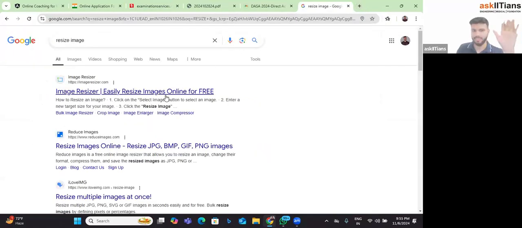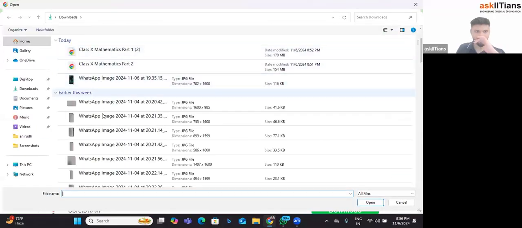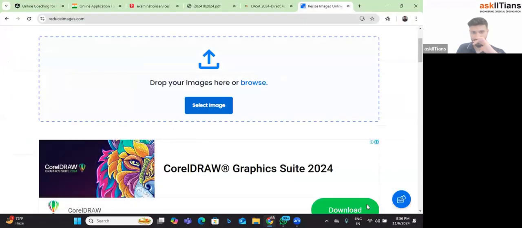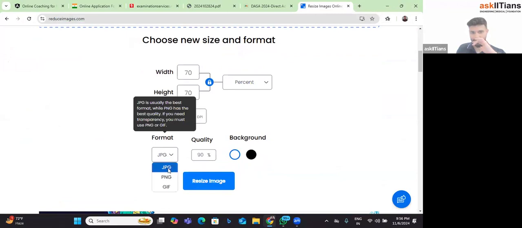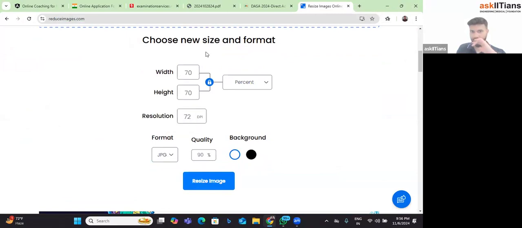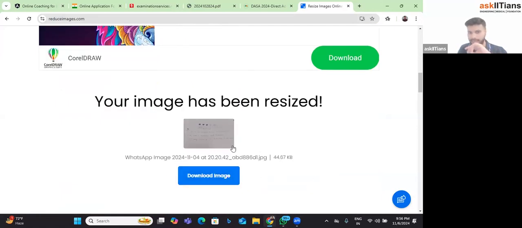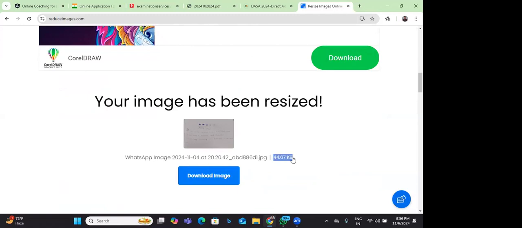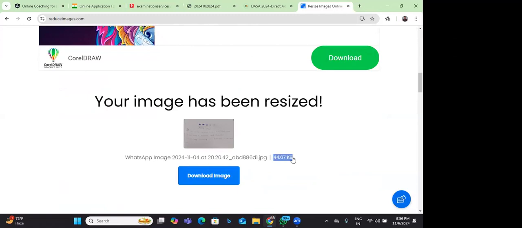Once you've done that, I just search "resize image". You can see over here, anyone you can choose, it doesn't matter. Let's suppose I have an image on my desktop, this image. Now it will ask me the format; I want a JPG format. Height and width is not given, so that doesn't matter. I'll just click on resize the image. Now you can see, ma'am, earlier the image was big, but now look at the size of the image. It's 44.67 KB. Earlier this image was in MBs, now it is converted into KB. That is the only thing we have to do.